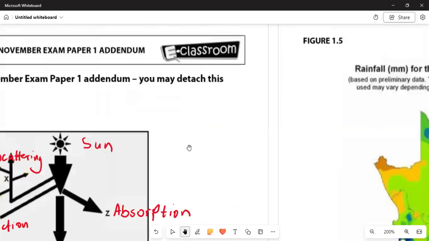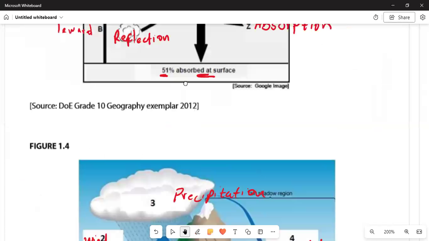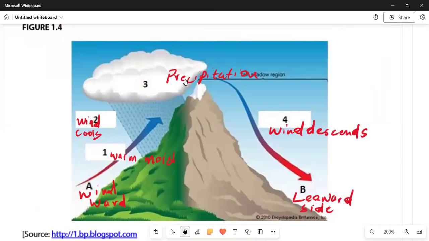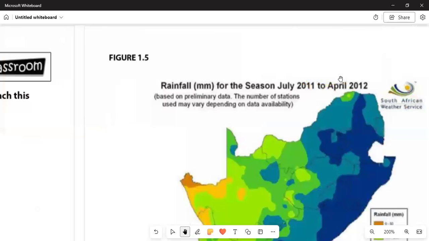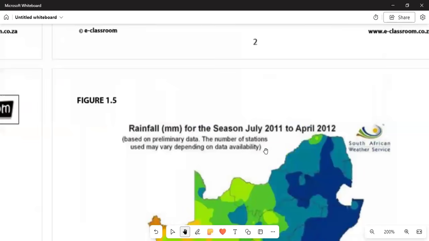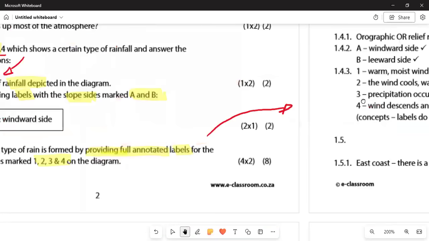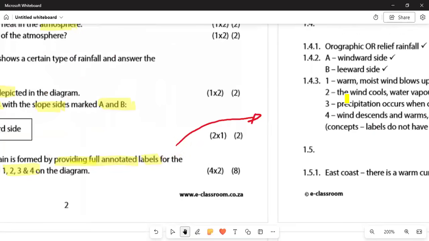So we can see A and B, what is it that is drawn? See the way it's written, A is windward, and at B, it is the leeward side. Because of the precipitation, we must check the rain first. Okay? And then the answer that we can write there is 1.4.2. We are having the windward side A and B, that is the leeward side.